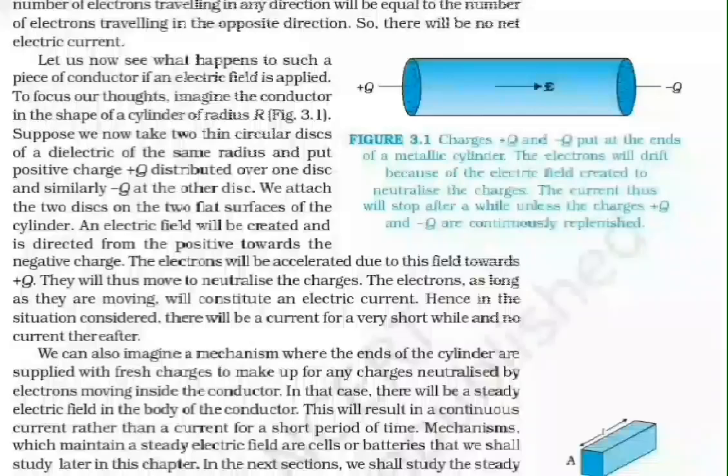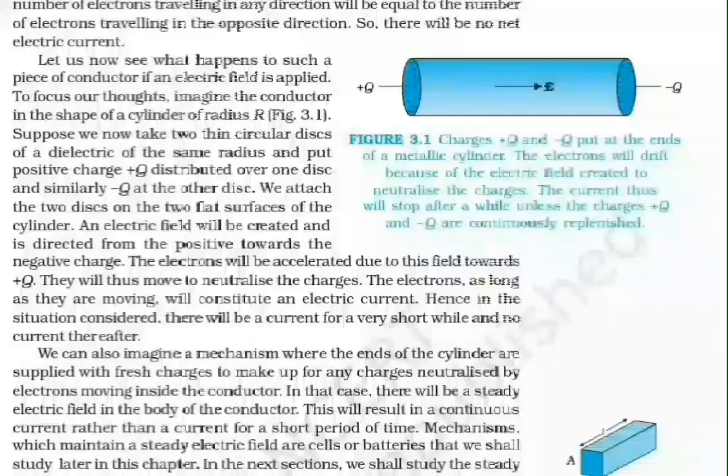The electrons will be accelerated due to this field towards +q. They will thus move to neutralize the charges. The electrons, as long as they are moving, will constitute an electric current. Hence, in the situation considered, there will be a current for a very short while and no current thereafter.